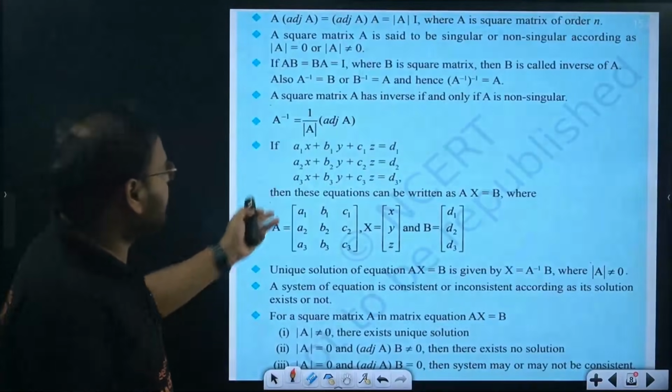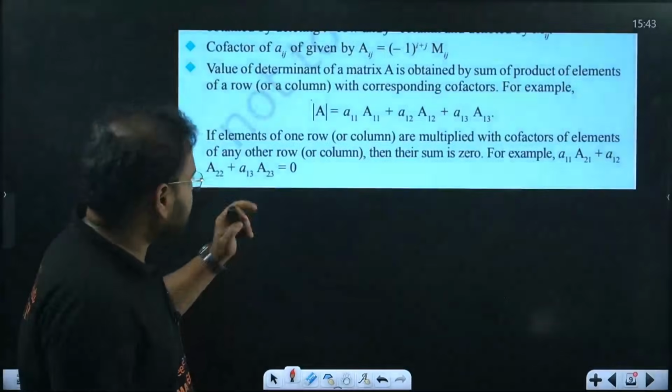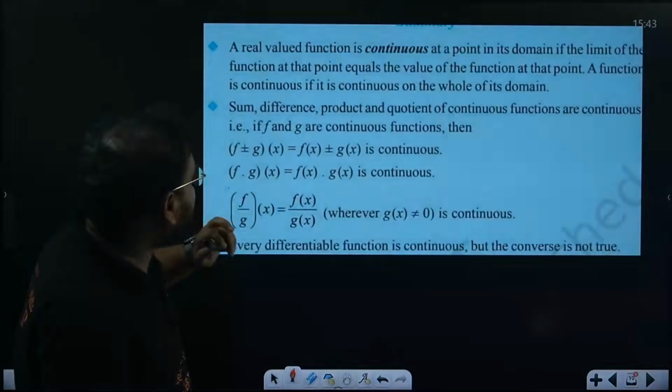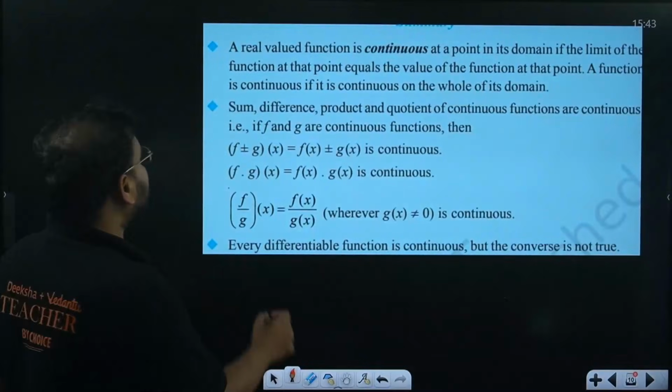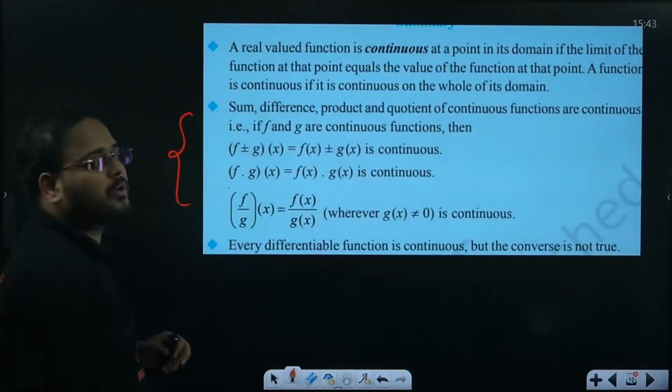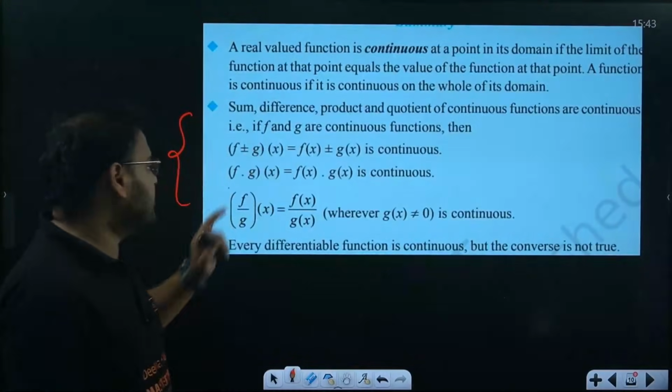Okay, similarly, this is for determinants. Please check. And if I have to show you the most important one, this is for continuity. You can check here. This is the algebra of continuity. Over here also questions come. MCQ can come from this as well, beta.